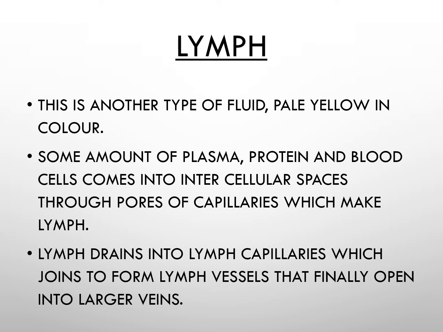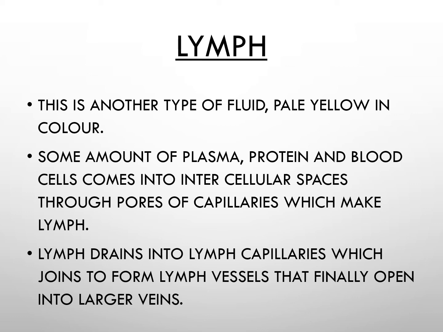Another kind of fluid is also found in our body, and in the same way as there is an arterial system and venous system, there is a lymphatic system also. The lymphatic system also has lymph capillaries, lymph vessels and lymph ducts. So this is another fluid which is colorless, or we can say pale yellow in color.